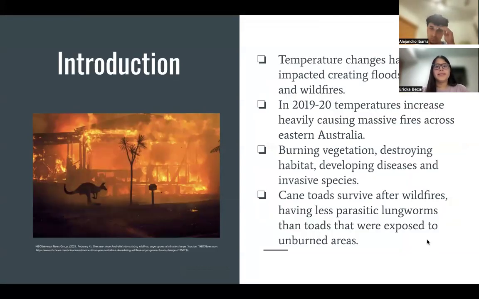Introduction. There have been many temperature changes that have created floods, droughts, and wildfires. In this research, they focus on the years 2019 and 2020, when the temperatures increased, causing massive fires across Eastern Australia. They burned vegetation, destroyed habitats, developed diseases, and even brought in invasive species. Cane toads that survived wildfires came out to show that they had fewer lungworms than toads that were exposed to unburned areas.